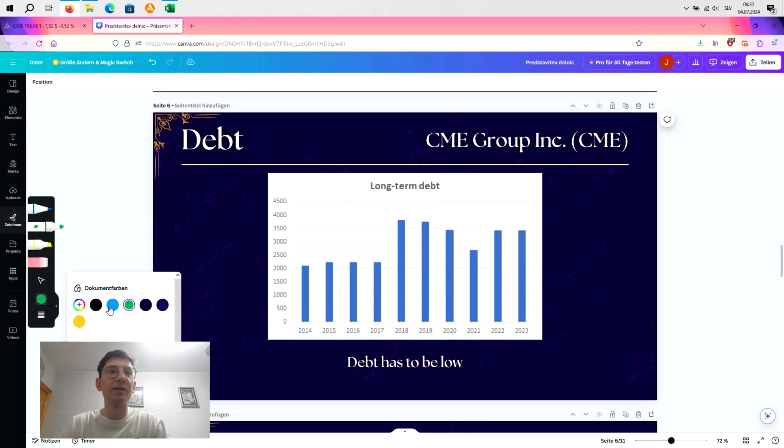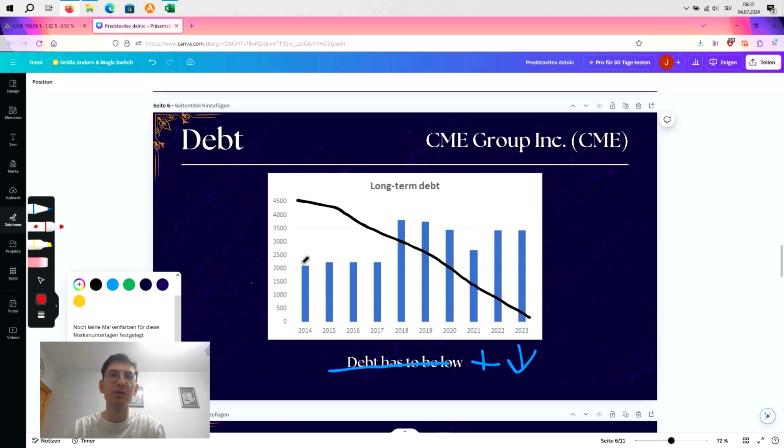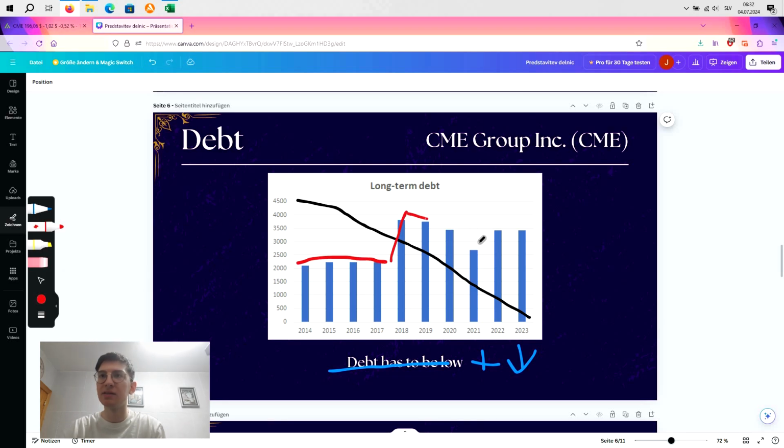Now we come to the debt. And for debt, we have an instruction that tells us debt has to be low and preferably, bro, it has to decrease through the years as well, okay? Now, debt should look kind of like this, as I'm drawing right now on the chart, okay? But actual debt, bro, it was first of all a bit similar, a bit like stable, and then it increased, decreased, and then it increased again and stayed stable. So as you can see, bro, the debt is kind of growing, kind of like this on average. So that is what we don't want to see, bro. We want to see decreasing debt and not increasing one, okay? So debt is not good.